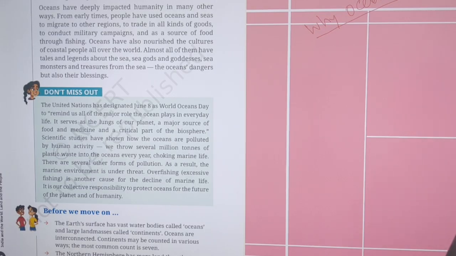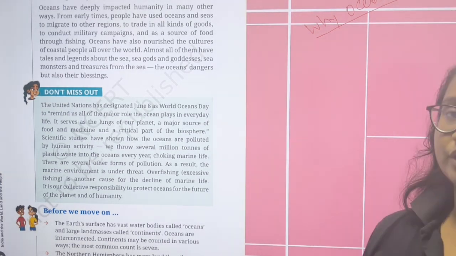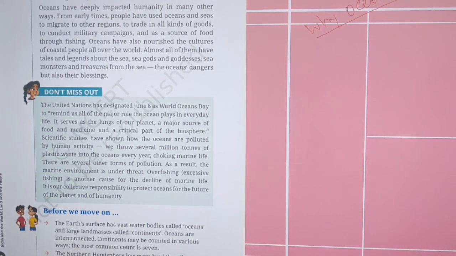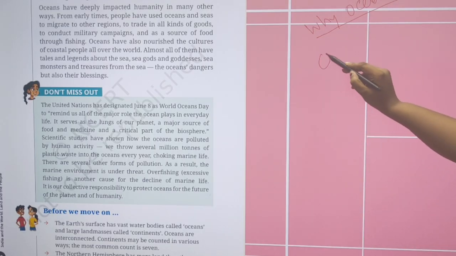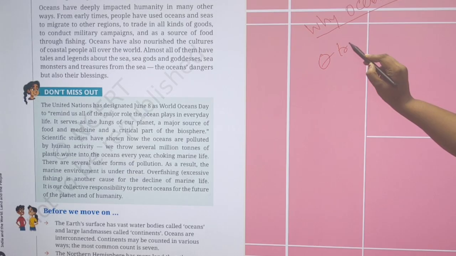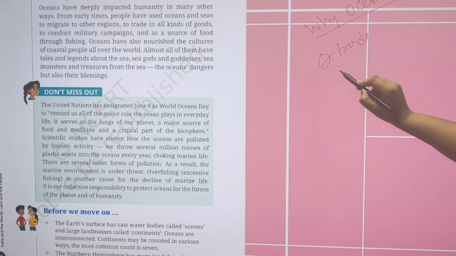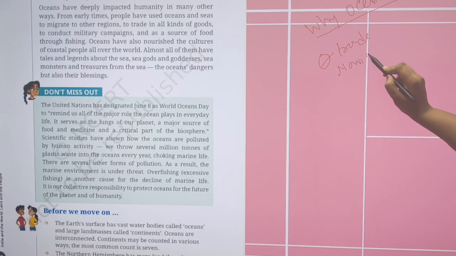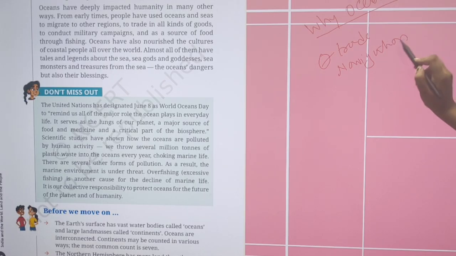Not only that, our navigation and our trade happen through it, and the cost of water transport is cheaper than air, and that's why international trade is conducted through water bodies, which is the ocean. So the ocean is a very big part of our trade, and it is also part of navigation and protection.